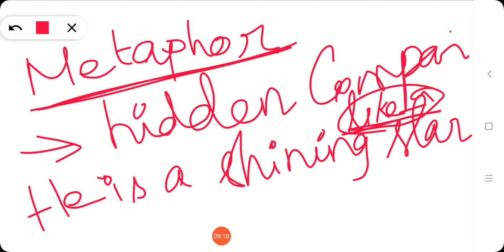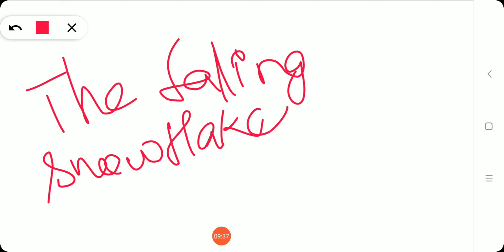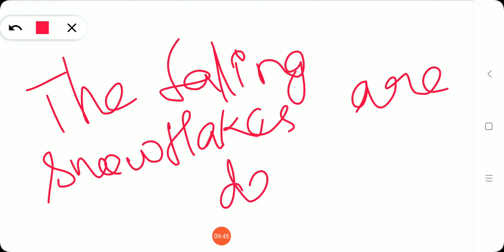One more example. The falling snowflakes are dances. The falling snowflakes are nothing but the snow, the white-colored snow that falls, that is called snowflakes. The falling snowflakes are dances.